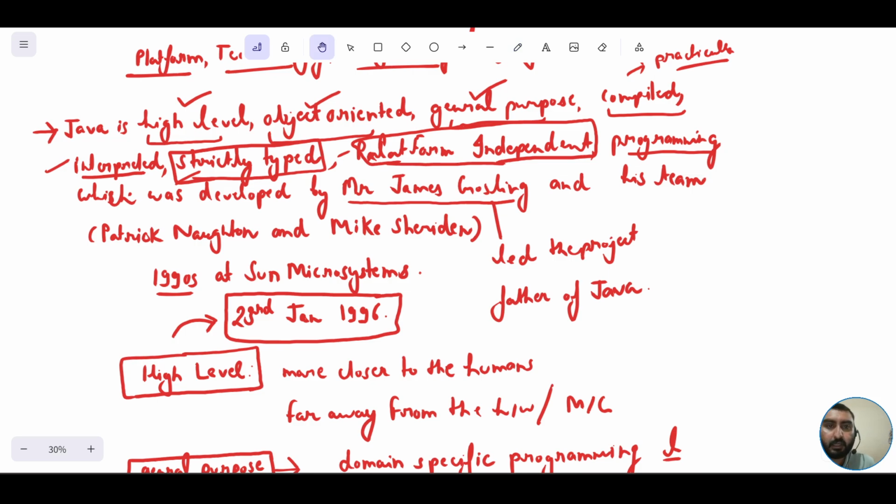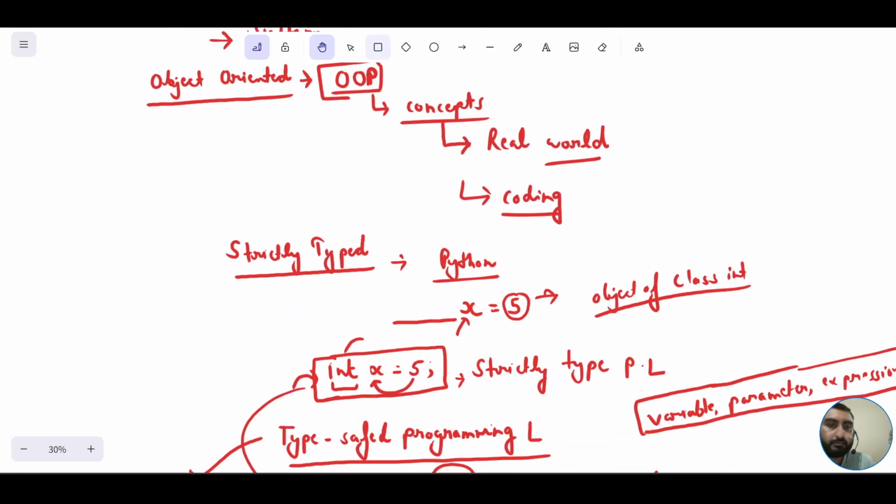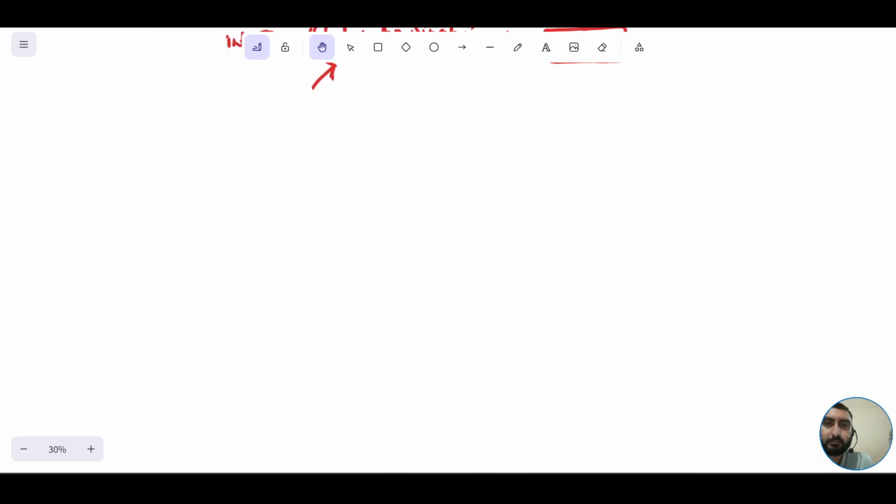Now let me discuss how Java is a programming language. Before discussing this, I'll be discussing a few of the basics related to the computer. Firstly, let me discuss why there is a need for computers in this modern era.